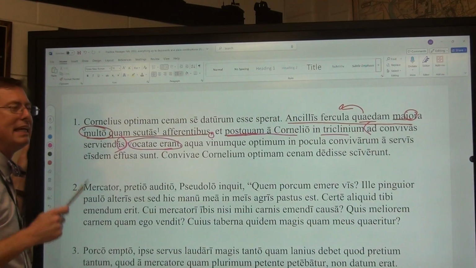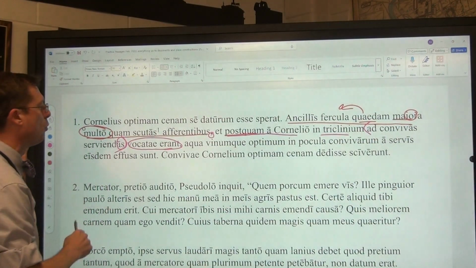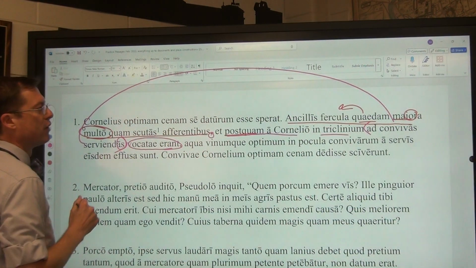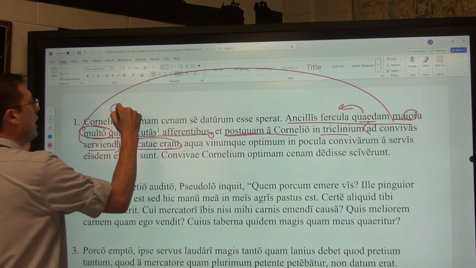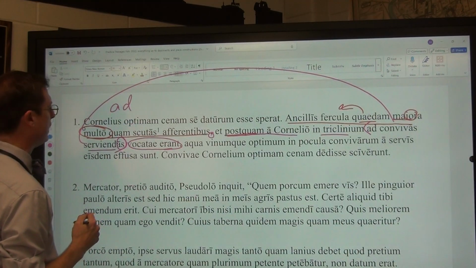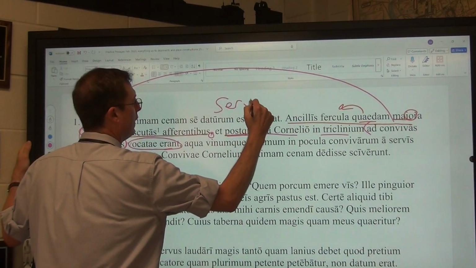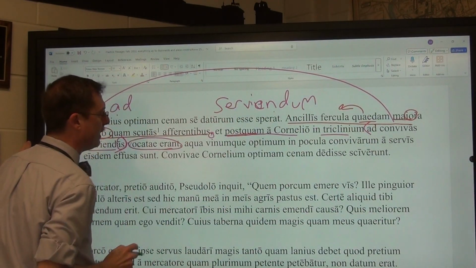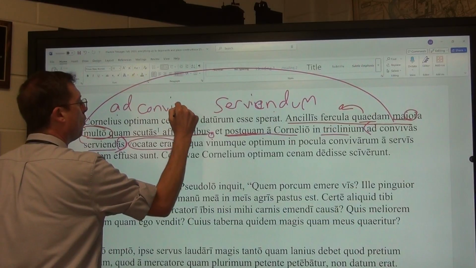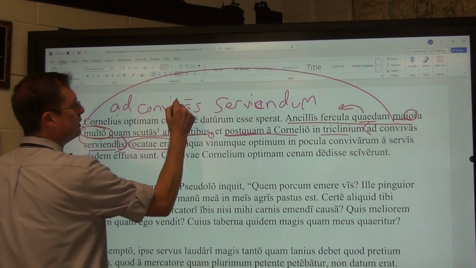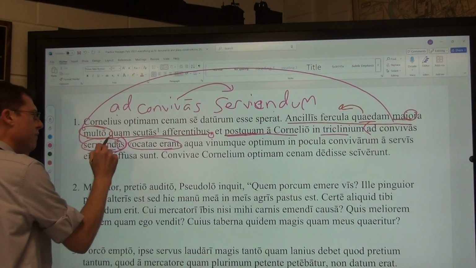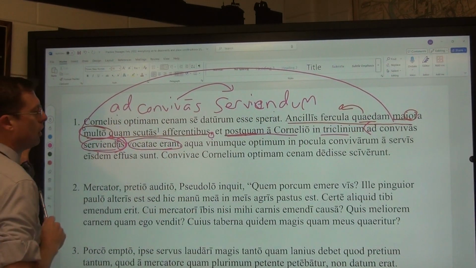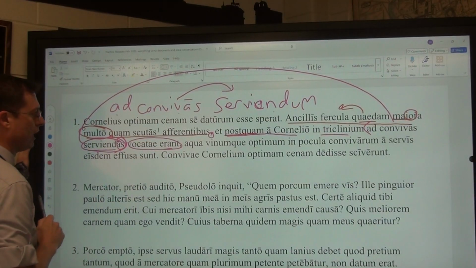This tells me automatically it is a gerundive, and it's doing what gerundives do, which is to modify. If you were to convert this from a gerundive phrase into a gerund phrase, it would still have ad, but now it would have serviendum, for the purpose of serving, and then dinner guests would be convivas, the accusative direct object of that gerund. Gerundives modify, whereas gerunds often have accusative direct objects.